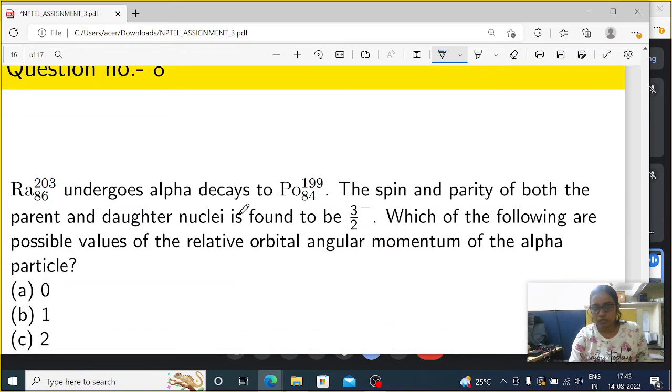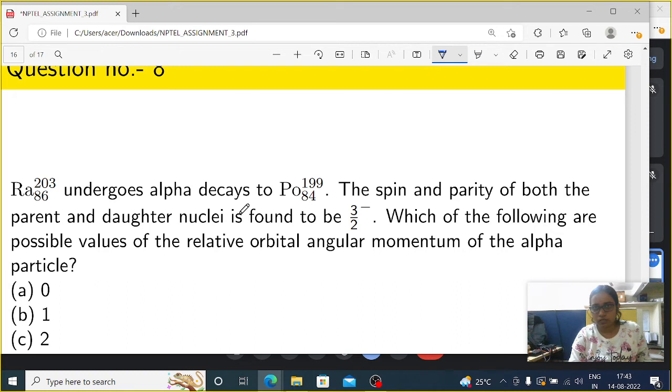Now coming to the eighth question. The eighth question is a little bit tricky, but not that tricky. At first we have to read the question. The question is: radium 86203 undergoes alpha decay to polonium 84199.